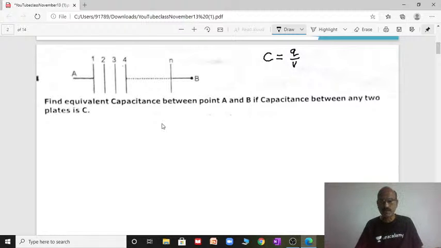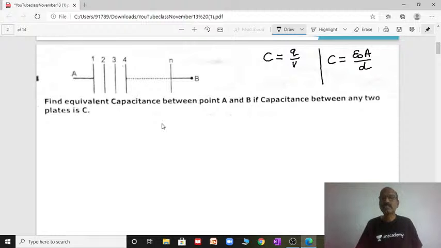Capacitor has different types: parallel plate capacitor, spherical capacitor. The capacitance of parallel plate capacitor will be epsilon naught A by D. A is the area of cross section of the plate, D is the distance between the plates. We know this all.